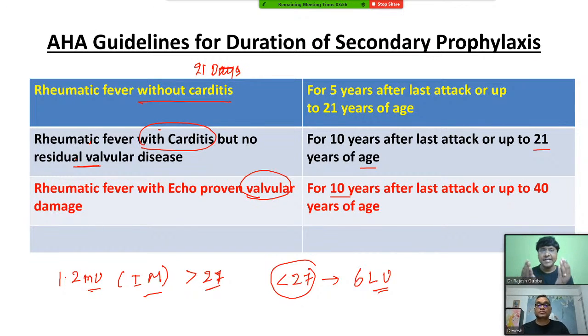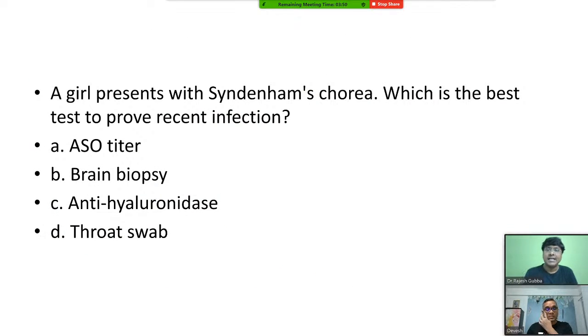Now, as we have integrated the pathology as well as medicine, let me show you some multiple choice questions and let me see who will answer first. A girl presents with Sydenham's chorea, which is the best test to prove recent infection? ASO titer, brain biopsy, anti-hyaluronidase, throat swab. Yes. Very good, Yashram. So the answer is the ASO titer. ASO titer is the best to prove the recent infection, right?